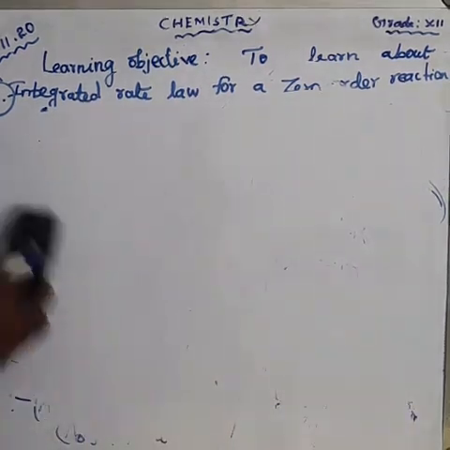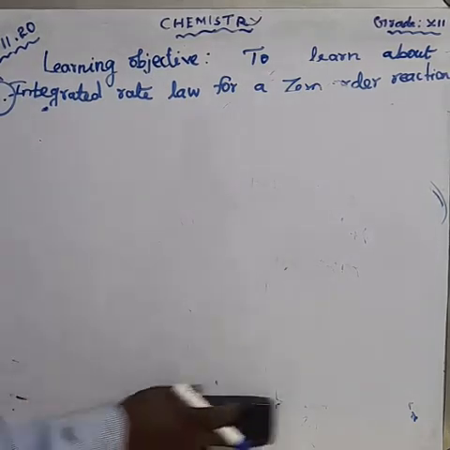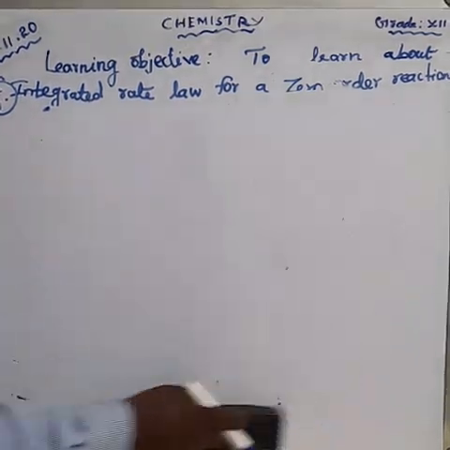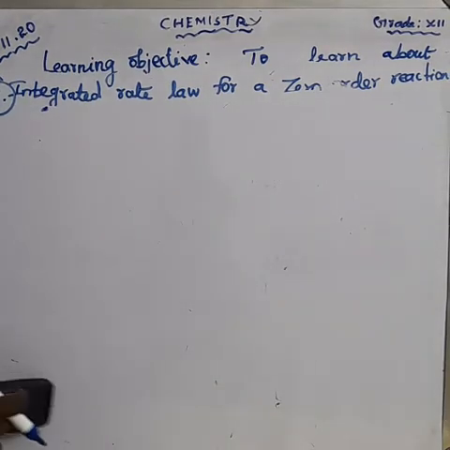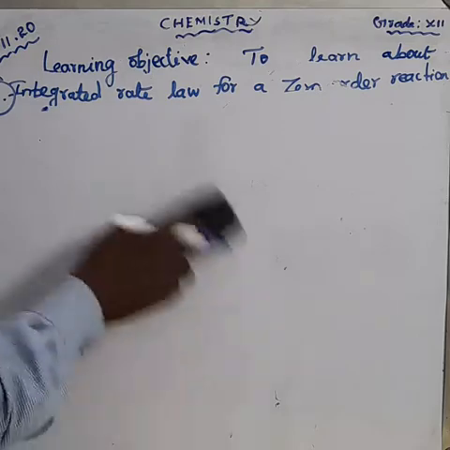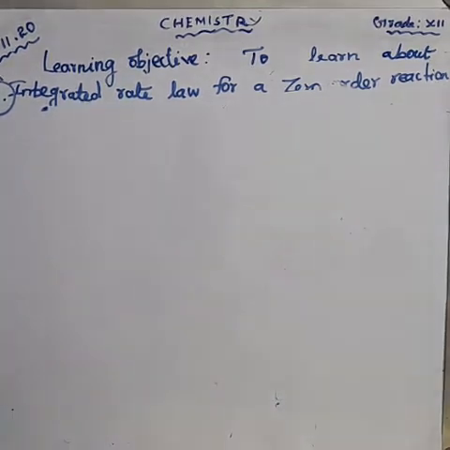Next is the decomposition of N2O in the presence of a hot platinum surface. There are three more examples.